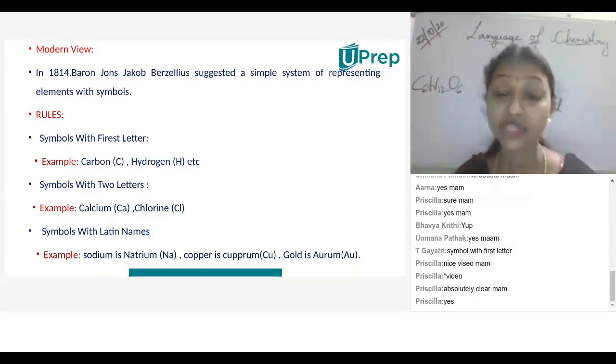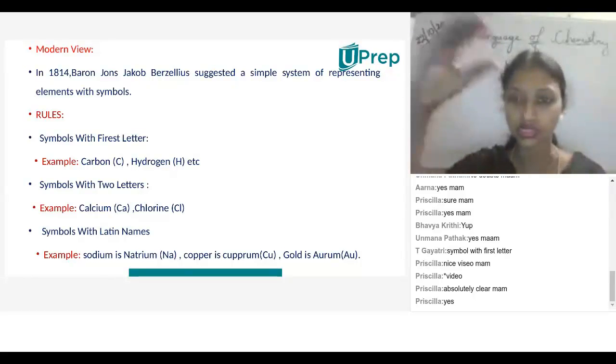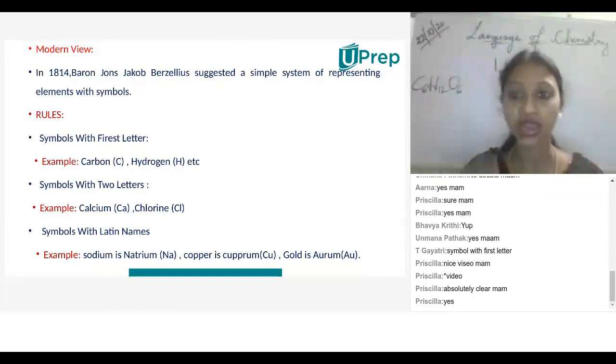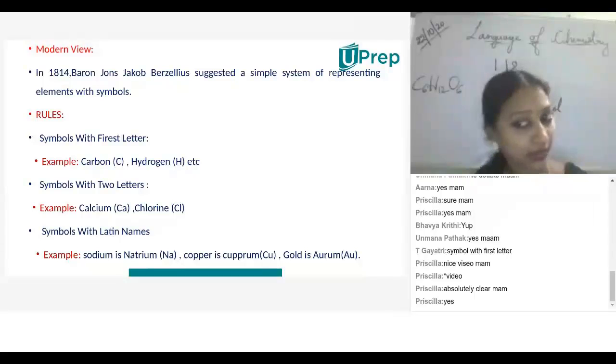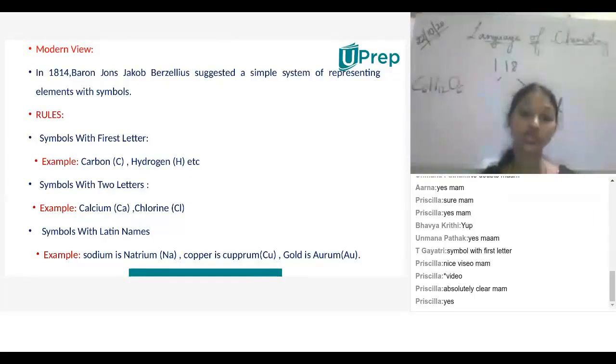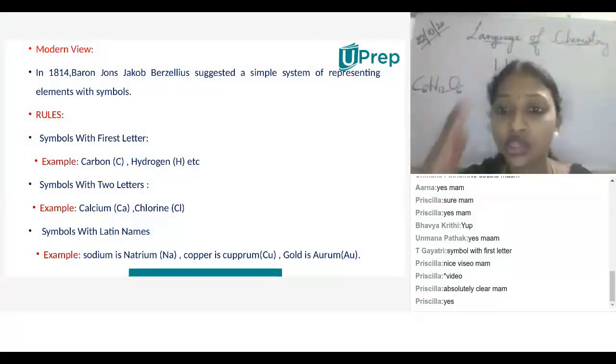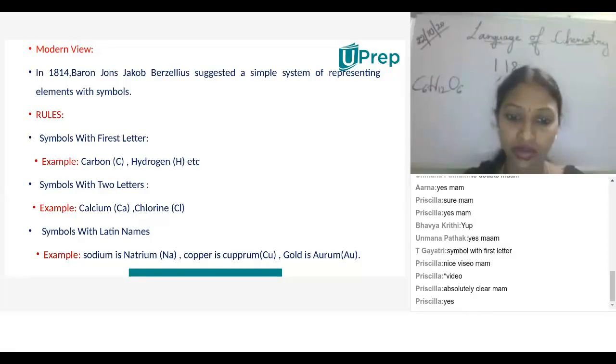But we should know particular evidence, like how. Now I want to do this, like in a sketch, in a presentation on paper. So what are you going to do? Then only your teacher will accept it and go with your ideas. Am I right? Yes or no? The same way, here the rules are given. The scientist gave them based on different rules. He presented and clarified, and gave a correct rule to give the symbol of that particular element.